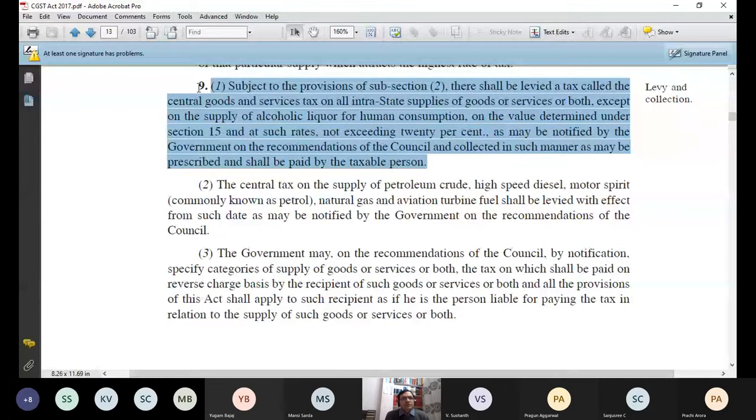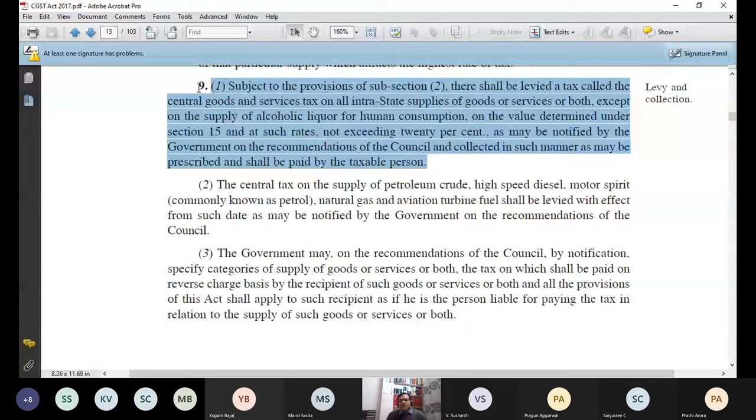Subject to the provisions of subsection 2. What do you mean by this sentence, subject to the provisions of subsection 2? It means that section 9 subsection 1 is not supreme over section 9 subsection 2. Subject to the provisions means that subsection 2 of section 9 is supreme over subsection 1 of section 9. I cannot bypass it: when I read section 9 subsection 1, I cannot bypass section 9 subsection 2. This is the meaning of this sentence, subject to the provisions of subsection 2. So subsection 2 is supreme over 9(1).